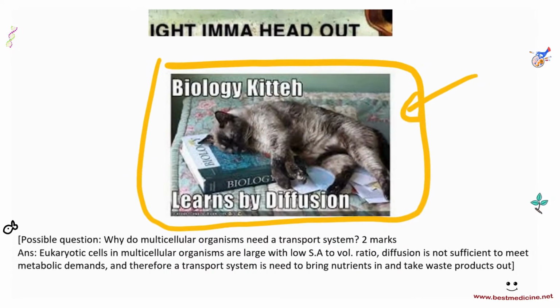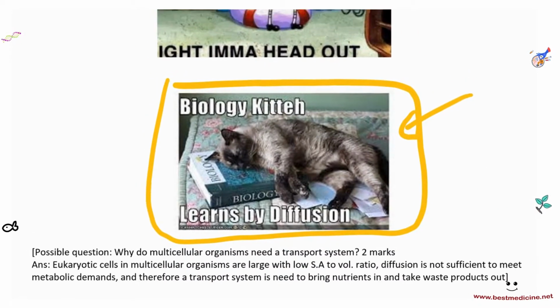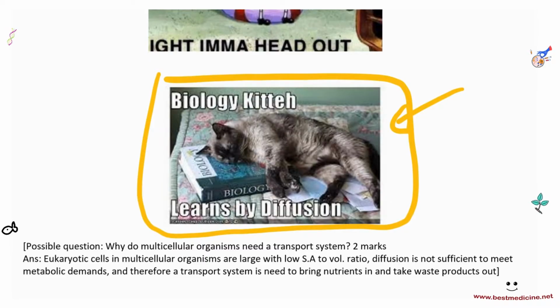Okay, possible question again: why do multicellular organisms need a transport system, for 2 marks? The answer is because eukaryotic cells in multicellular organisms are large. Because they are large, they have a low surface area to volume ratio, which means that diffusion is not sufficient to meet the metabolic demands. Therefore, a transport system is needed to bring nutrients in and take waste products out.